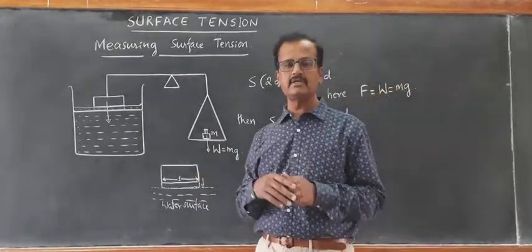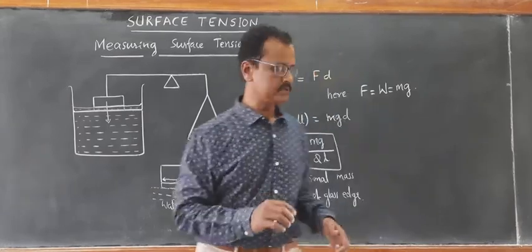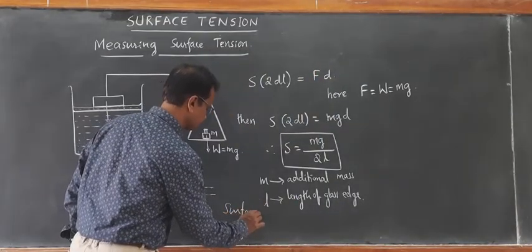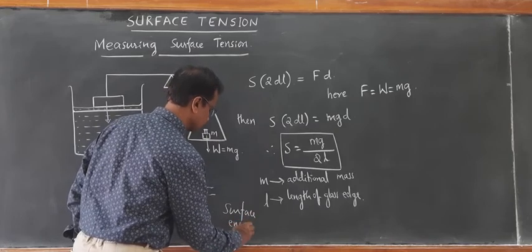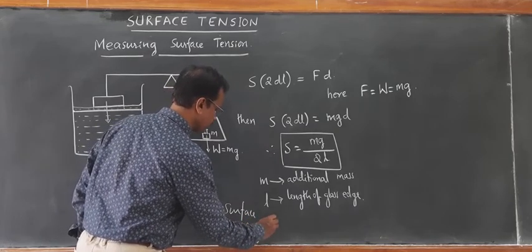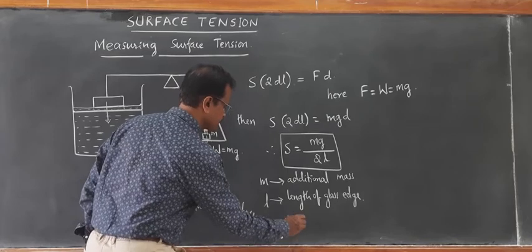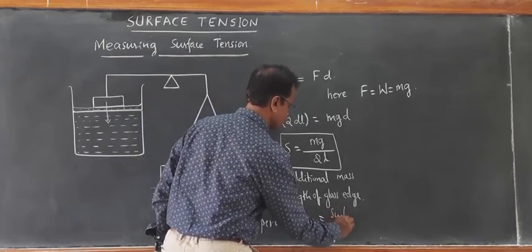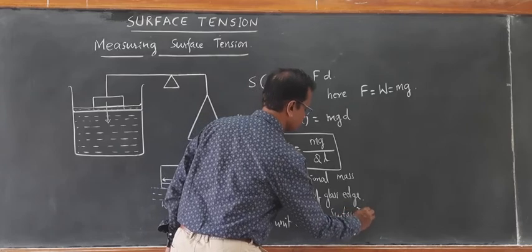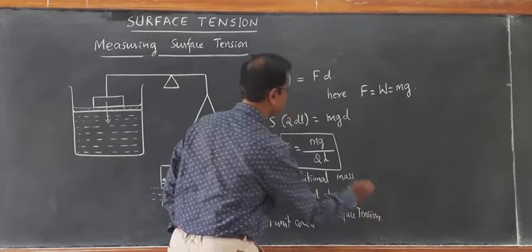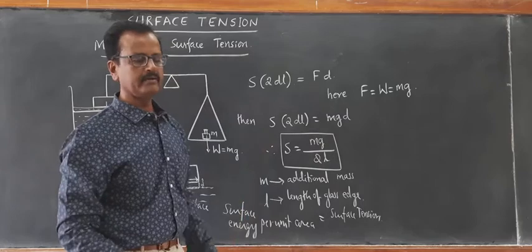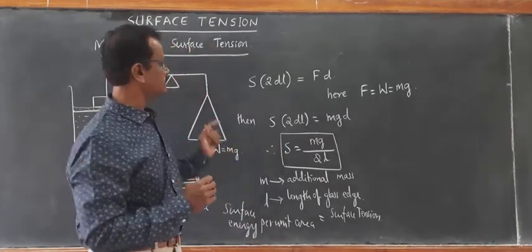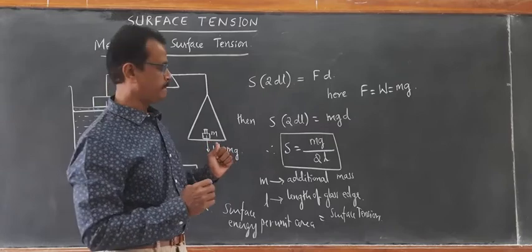It is, in other words, surface energy possessed per unit area. Surface energy per unit area is equal to surface tension. So with the knowledge of this additional mass, we can calculate what is surface tension.